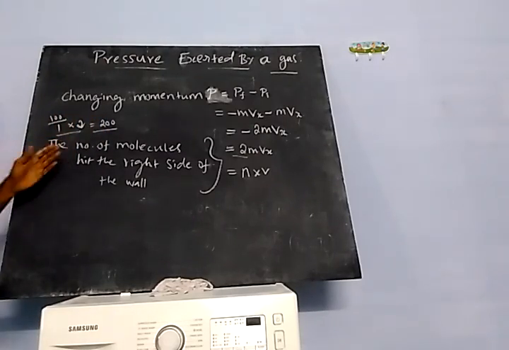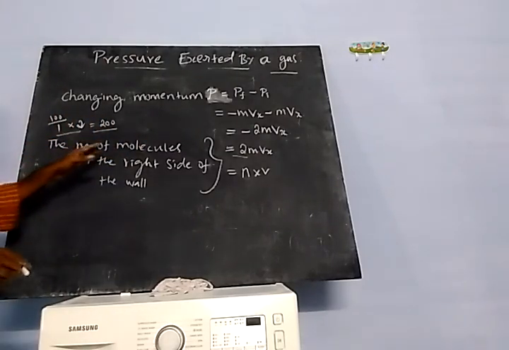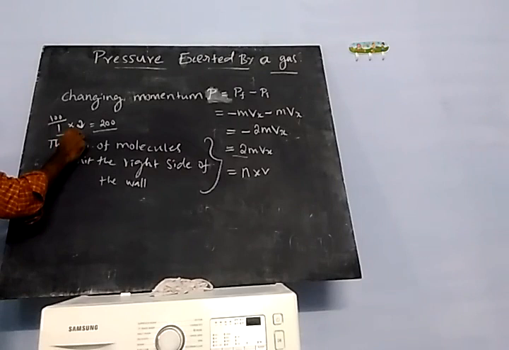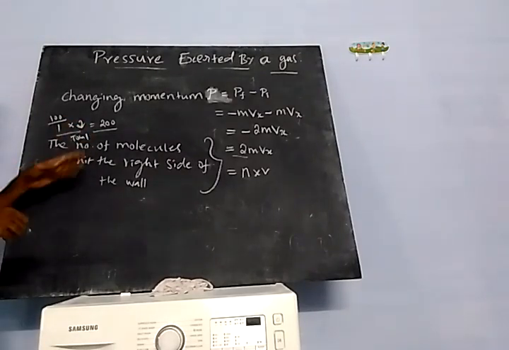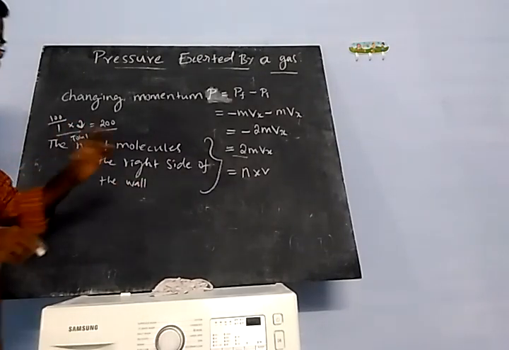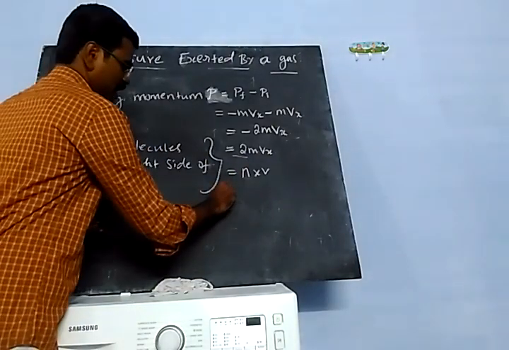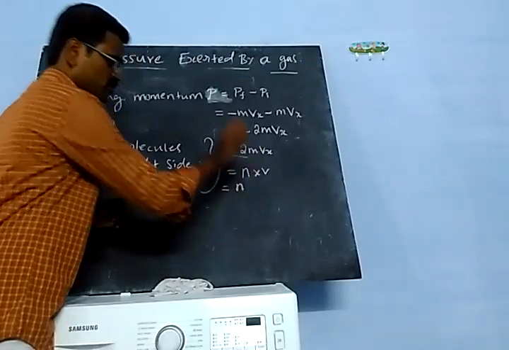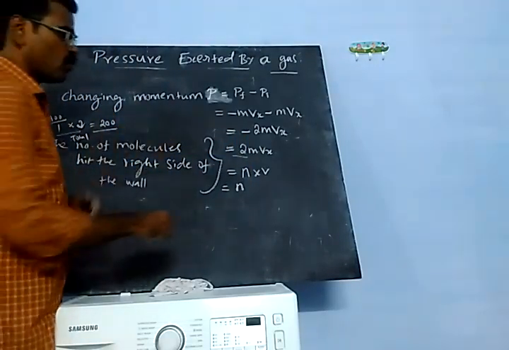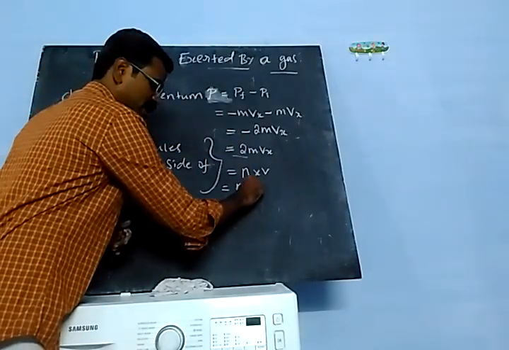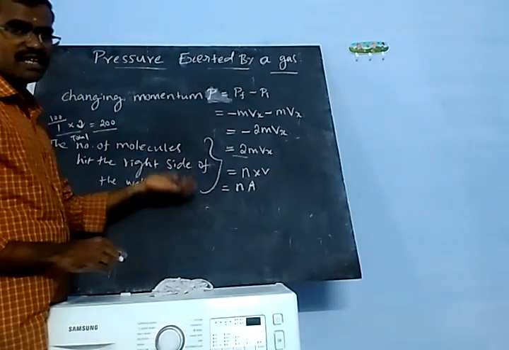You can get the total number of molecules that hit the right side of the wall. So number density into volume. But number density is equal to n, you can just take that n. And volume is equal to what is the formula? Area into distance.